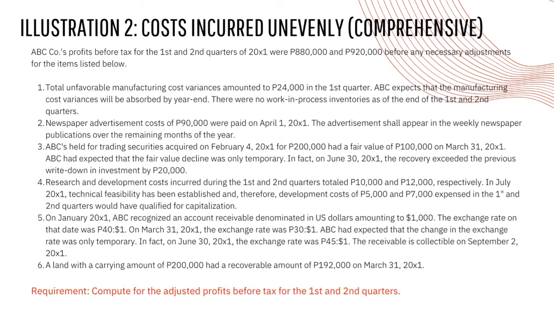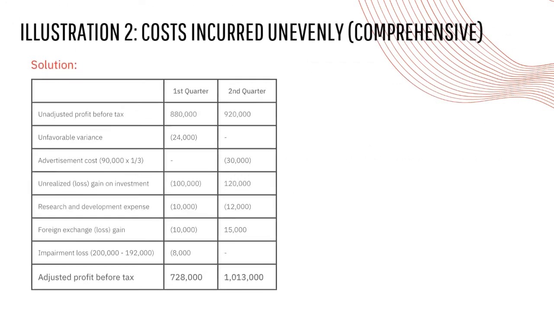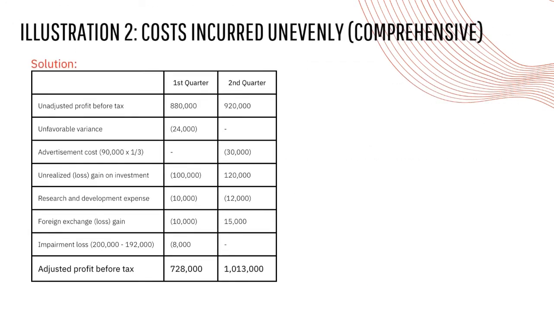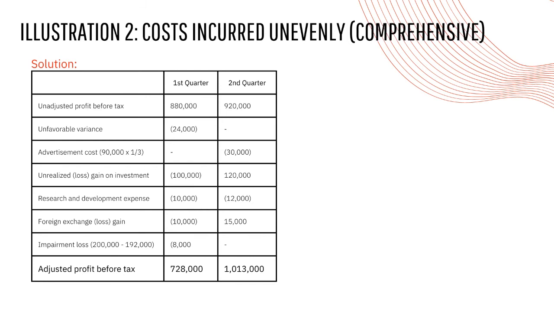Let's proceed with illustration 2. Costs incurred unevenly. ABC Corporation profit before tax for the first and second quarters of 20X1 were 880,000 and 920,000 before any necessary adjustment for the items listed below. So, ang requirement naman dito ay ang adjusted profit before tax para sa first and second quarters. Solution. First ay ang adjusted profit before tax ng first and second quarter na 880,000 at 920,000.